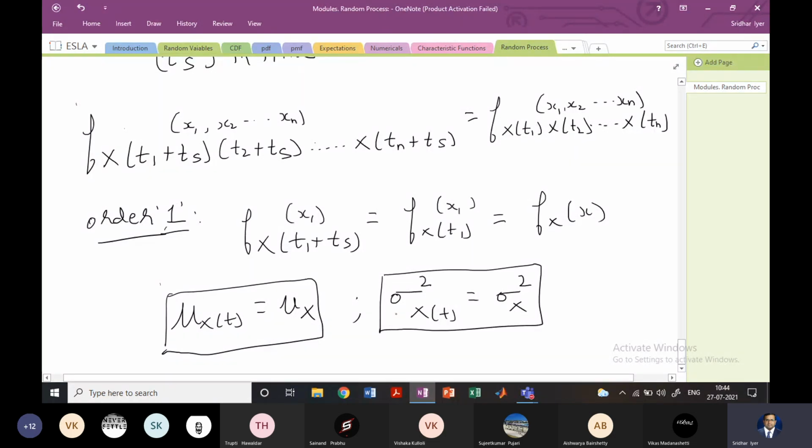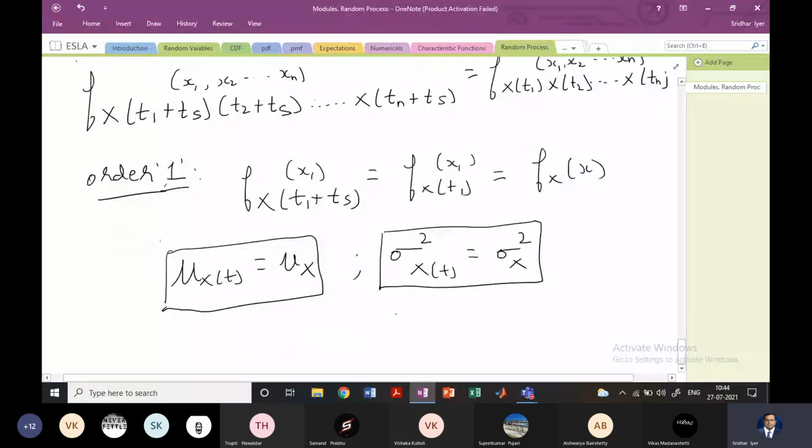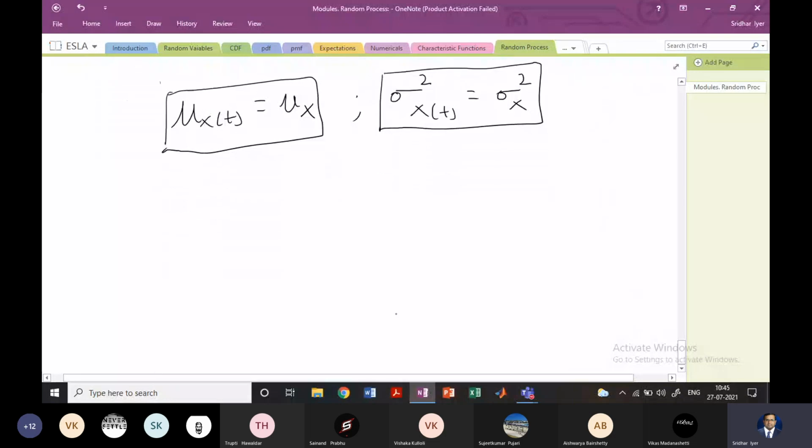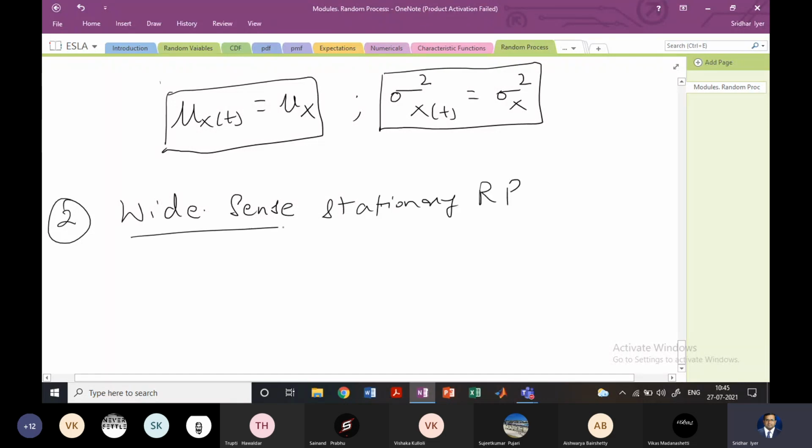Okay, and most of the random processes which we encounter, as I mentioned, will be a strict sense random process. The other kind of random process which we generally encounter, so let me write 2, is known as wide sense stationary random process.